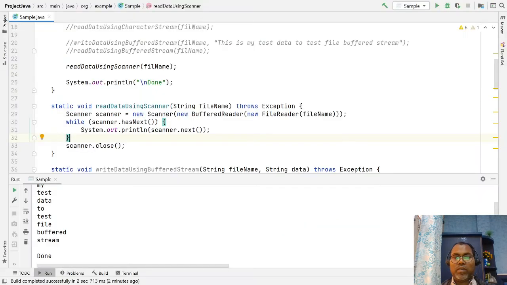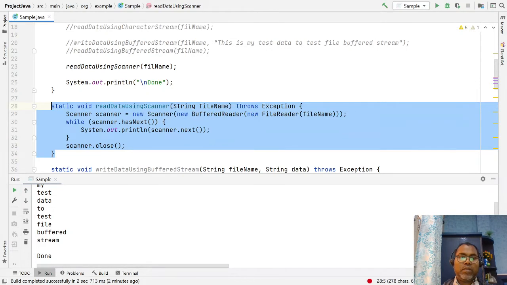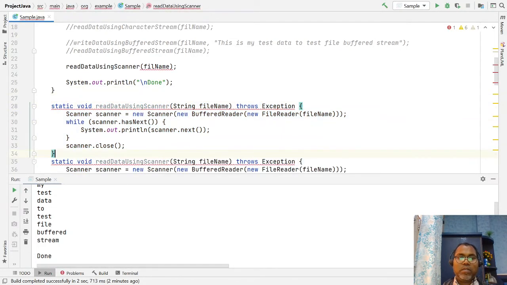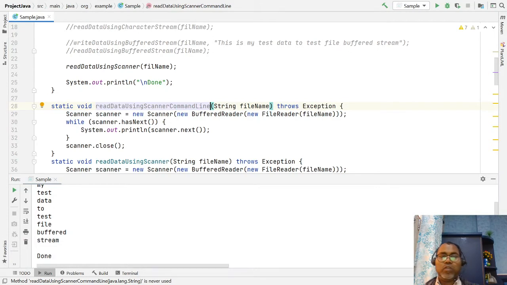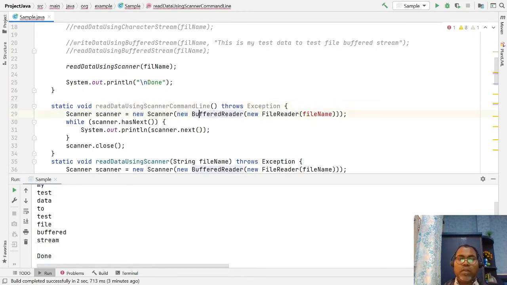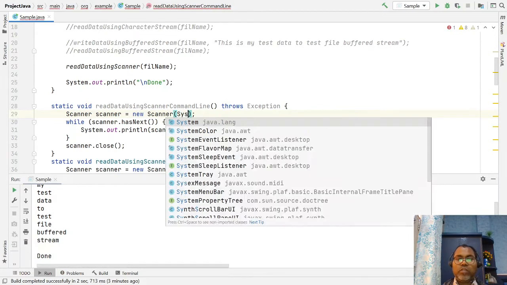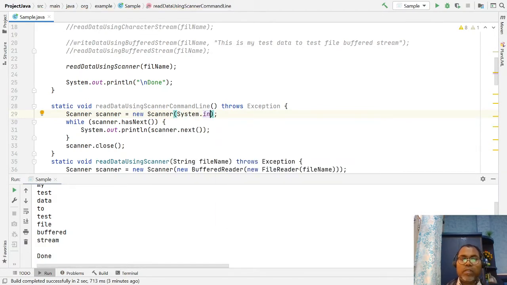So let's write a method to read data in scanner from the command line. Here you are not passing any file, you just want to read from your console. How to do it? Here we create a standard Scanner and just apply System.in to read data from the scanner. Now we just print a prompt.